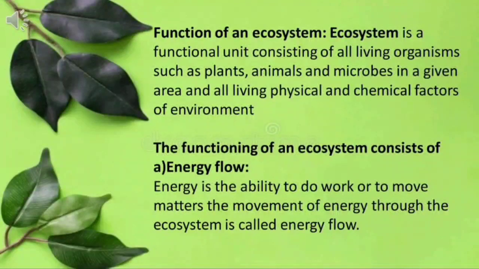Function of an ecosystem. Ecosystem is a functional unit consisting of all living organisms such as plants, animals, and microbes in a given area and all the physical and chemical factors of the environment. The functioning of an ecosystem consists of, first one, energy flow. Energy is the ability to do work or to move matter. The movement of energy through the ecosystem is called energy flow.